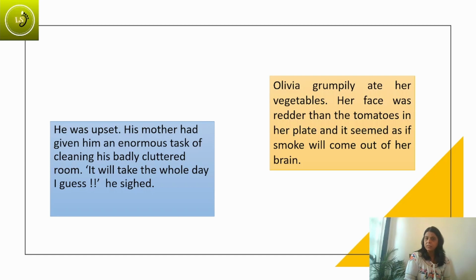Grumpily. I don't know the meaning of this word, but I see her face was redder than the tomatoes. And when we get angry, our face gets red, and I see smoke would come out of her brain. Probably she is not eating her vegetables happily. Probably she is angry or sad about it. She is probably angry, and so grumpy means angry.